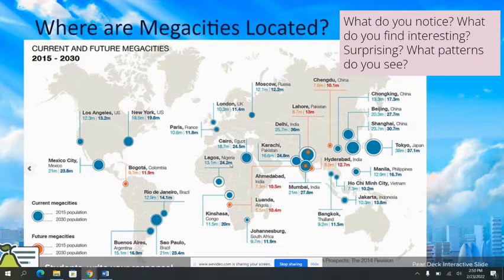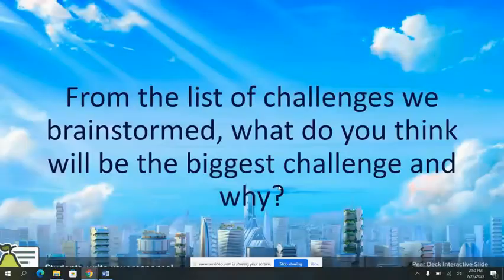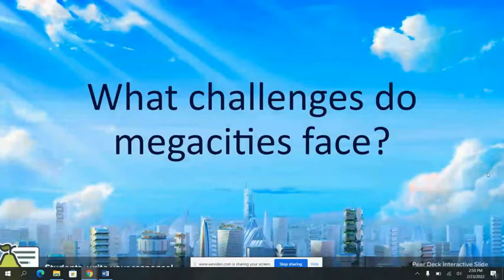If you take a look at Lagos in Nigeria, currently a population of 13 million people, in the future it's definitely going to be a metacity. So it's currently a megacity, but it's going to be moving into that over 20 million people by 2030. Just taking a look at this, you're going to be doing your first assignment, really focusing on this. So why do we talk about megacities?